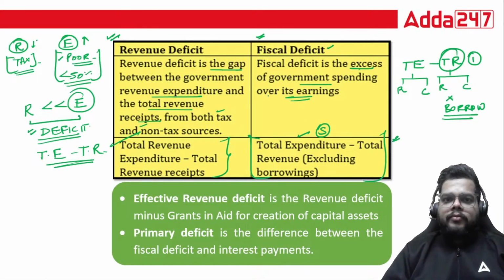So two important formulas, revenue deficit and fiscal deficit. I hope both will be there in your mind while attempting the examination. In India, now we utilize only fiscal deficit. Fine. So this was it for today's class.